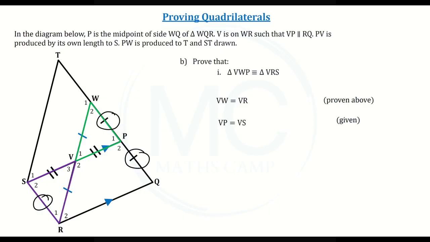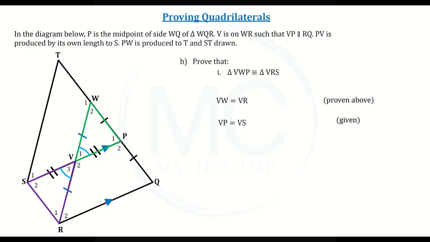In triangle VWP, we are working with sides VW and VP. So V1 is the included angle. Let's mark it in blue. In triangle VRS, we are working with VR and VS. So angle V3 is the included angle. Let's make it blue as well.